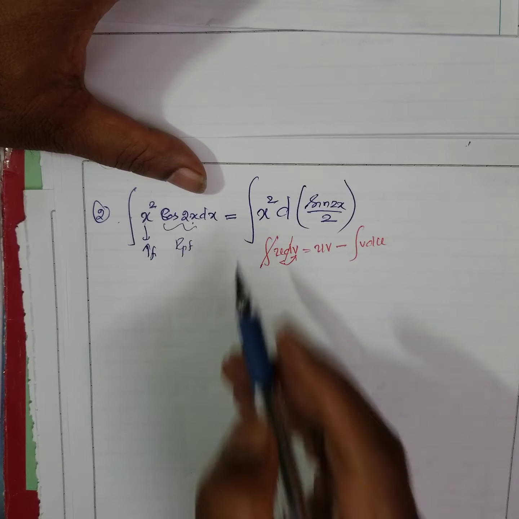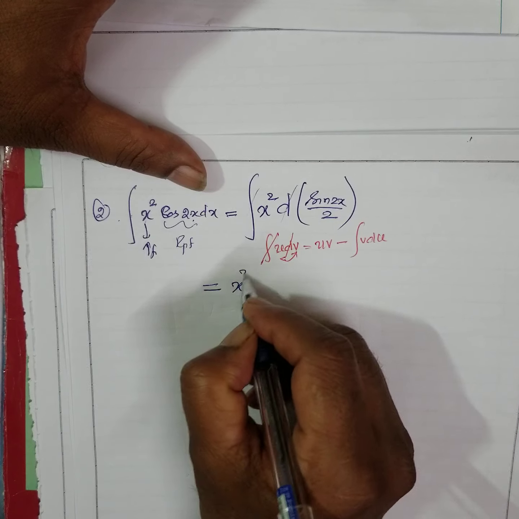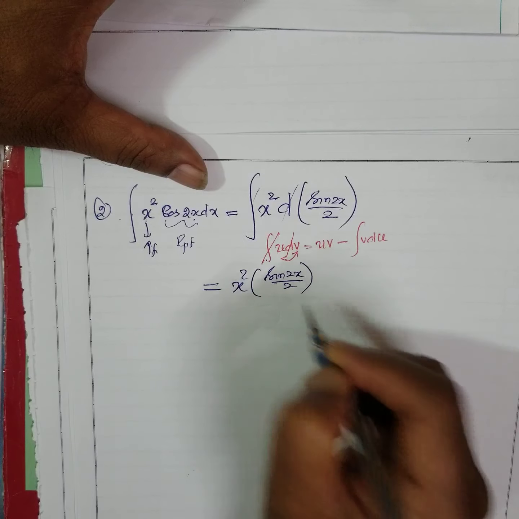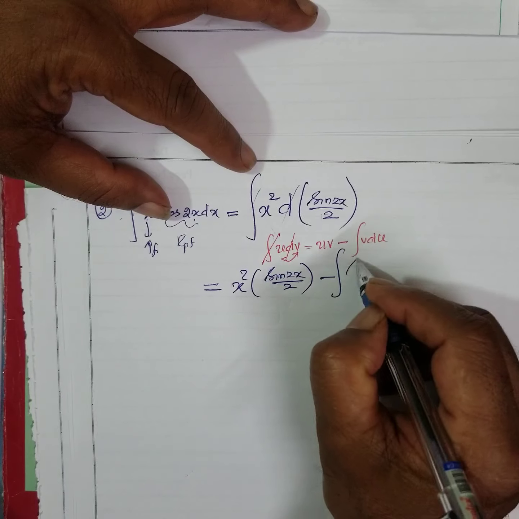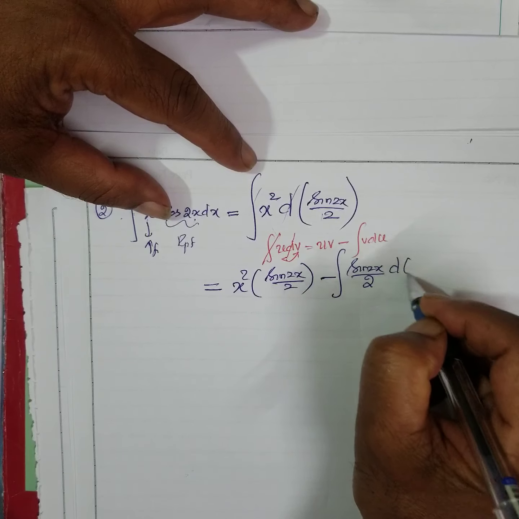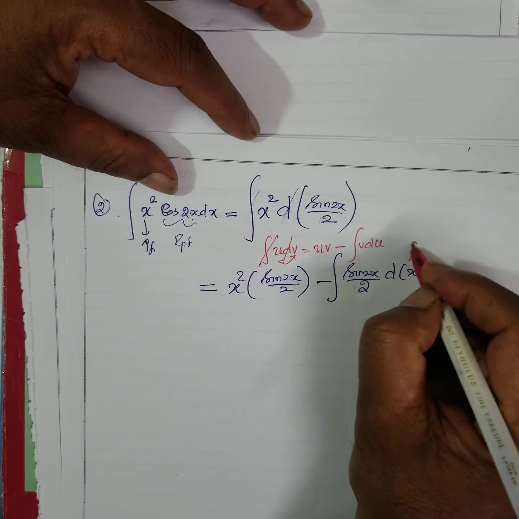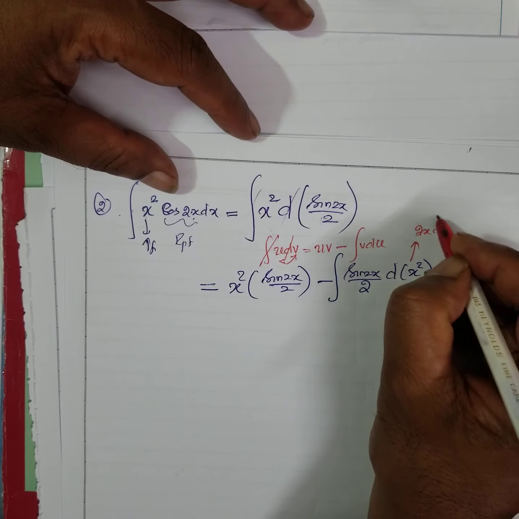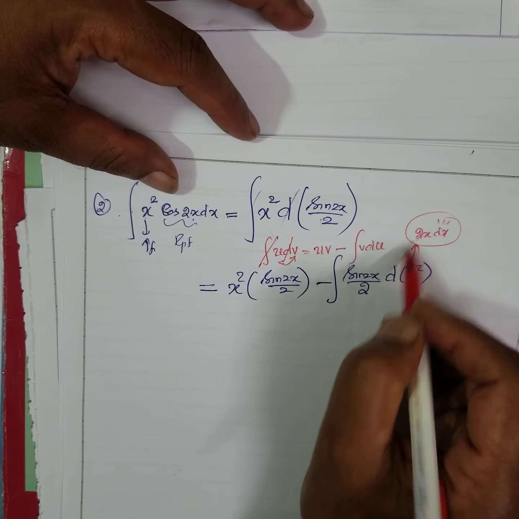Right? Therefore, what do I write here? I don't write these two. x square sin 2x by 2 minus integral of interchange this, sin 2x by 2 into the differential of x square. See, what is the differential of x square? 2x dx, because d is there, no? And this 2 gets cancelled, is it not?